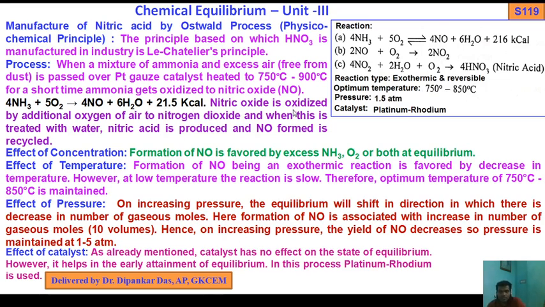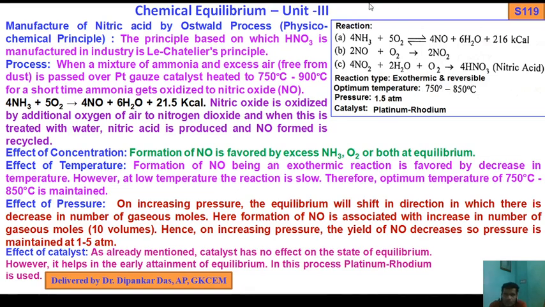Nitric oxide is oxidized by the additional oxygen of air to nitrogen dioxide, and when this is treated with water, nitric acid is produced and NO is recycled. Look here: 4NH3 plus 5O2 reversible reaction, we get 4NO plus 6H2O plus 21.6 kilocalorie. Now 2NO plus O2 gives 2NO2. Again 4NO2 plus 2H2O plus O2 gives 4HNO3. So when treated with water, you get nitric acid, and NO is recycled.